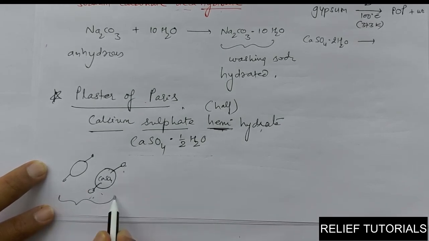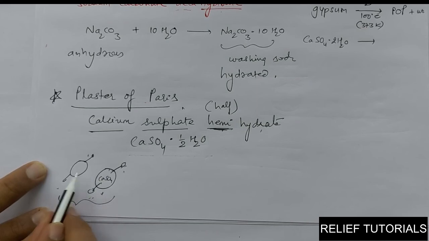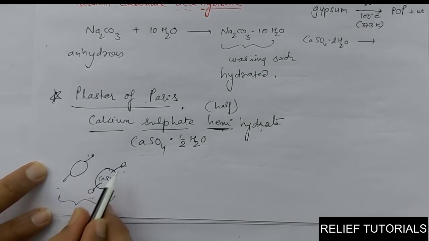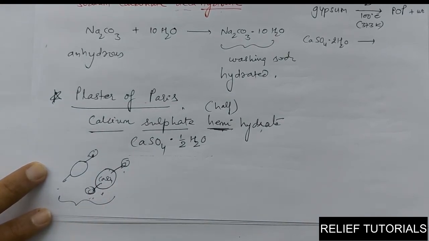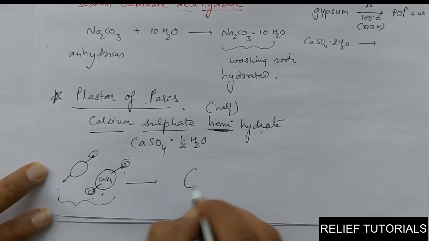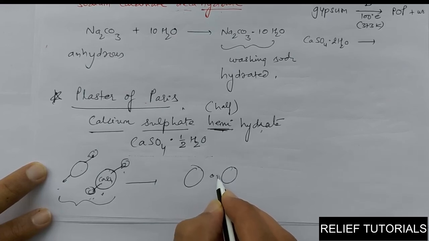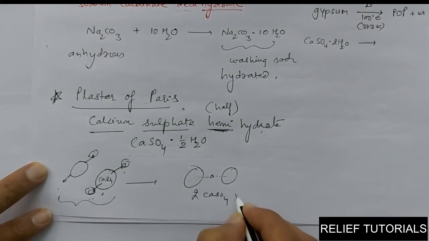Now when you heat these, what happens? Not all the water molecules evaporate. Consider these are 2 molecules of CaSO4 and 4 molecules of water. Now 3 molecules from these will evaporate, and what is left? Only 1 between 2. So now they form like this: 1 water molecule connected to 2 CaSO4 simultaneously. So 2CaSO4 into H2O.